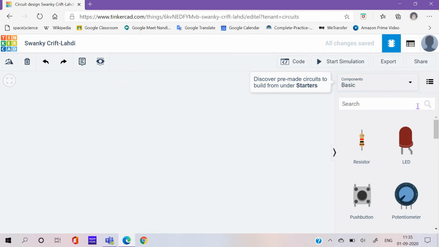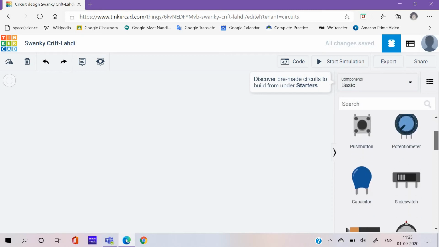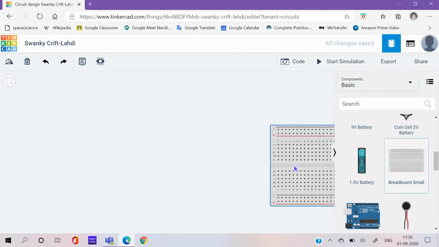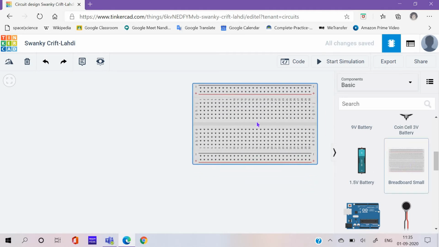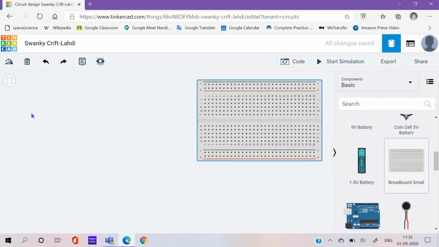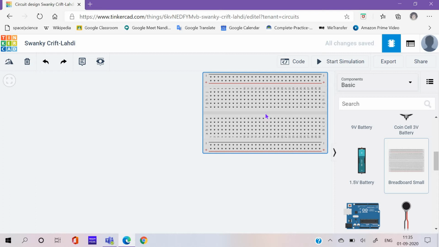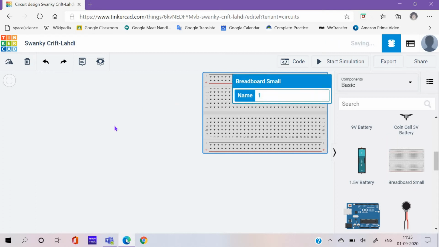Yes. So if you want to drag and put something like a breadboard, click it and drag it. Put it wherever you want, like if I want it over here on this corner, now press, it will stay there.